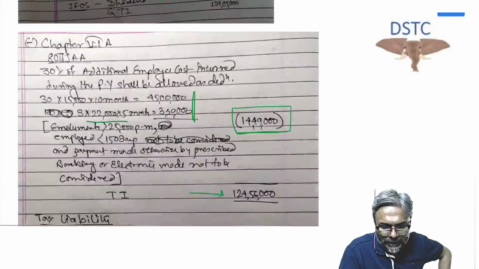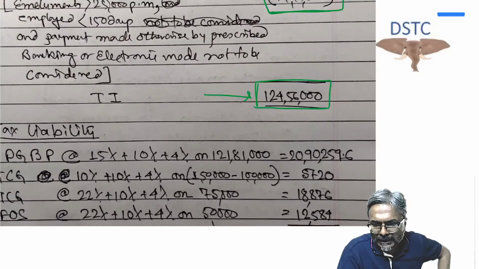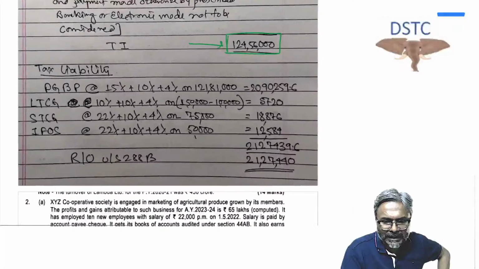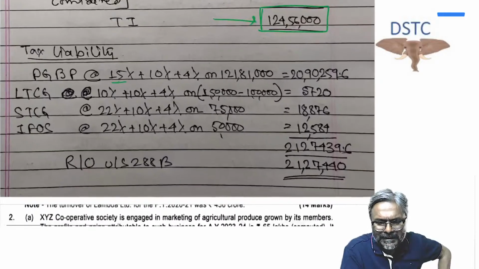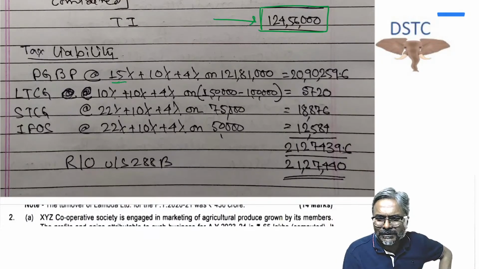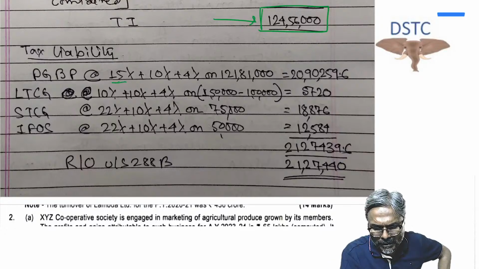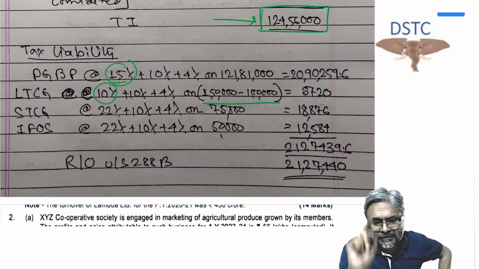Now please be careful over here. In this case, total income is how much? 1 crore 24 lakh 56,000. Now on that, be careful. PGBP 50. Now you can do, students, I will suggest you one thing. Instead of doing like this, don't take the surcharge here. Take the surcharge last. Otherwise you will unnecessarily waste a lot of time. So 15%, calculate that. 10% on 50,000. 50,000 already discussed. 1,50,000 minus 1 lakh.